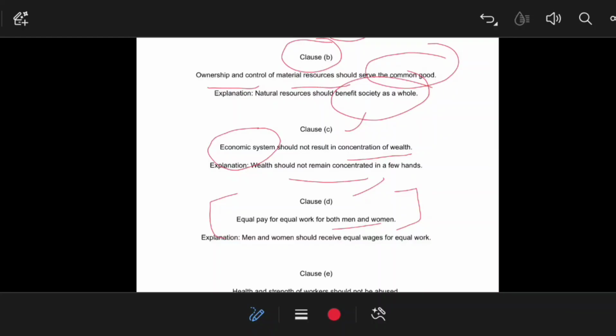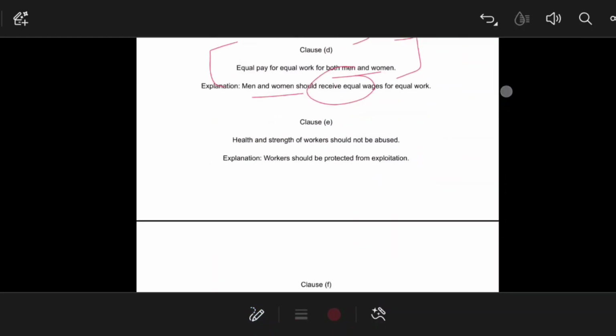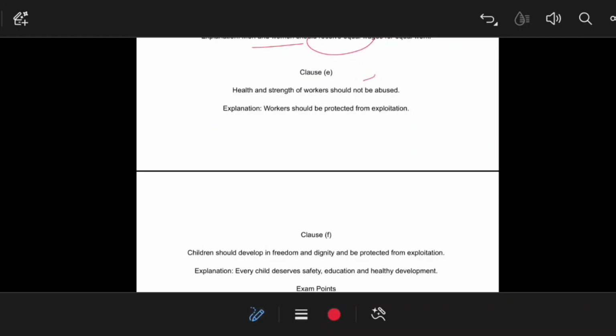So men and women should receive equal wages for equal work. Clause E talks about the health and strength of workers not being abused. That means you can't force any worker working in your factory to complete their task even if they are ill.